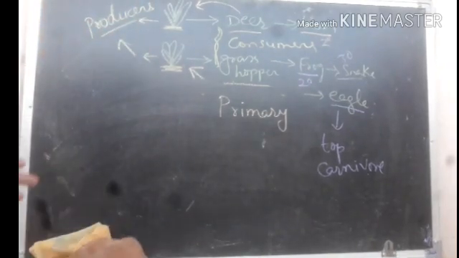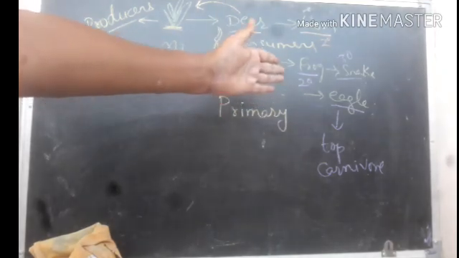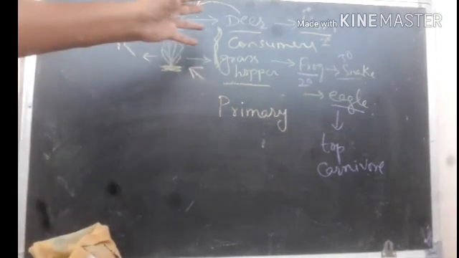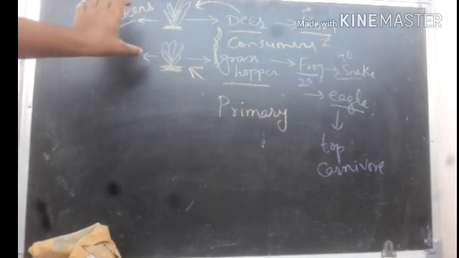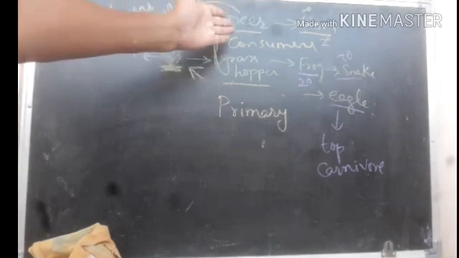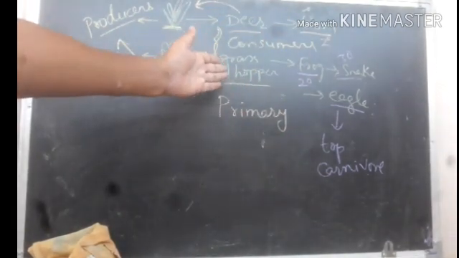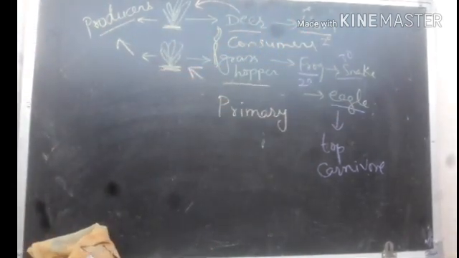Right? So here in the second example there is a primary consumer, secondary consumer, tertiary consumer, and top-level carnivore. What is this food chain explaining to us? It is explaining the food relation. The grass is eaten by deer, deer is eaten by lion, the grass is eaten by grasshopper, grasshopper is eaten by frog, frog is eaten by snake, and snake is eaten by eagle.